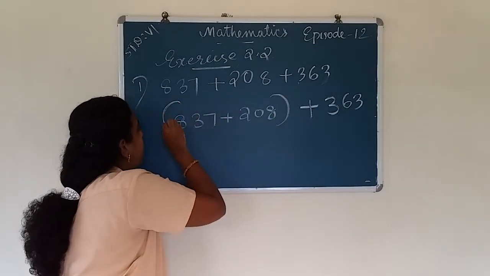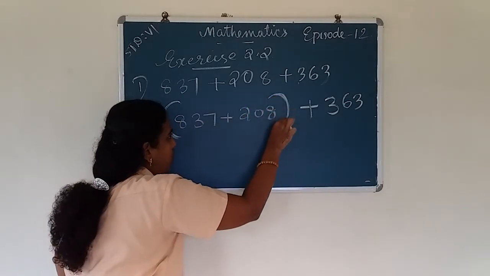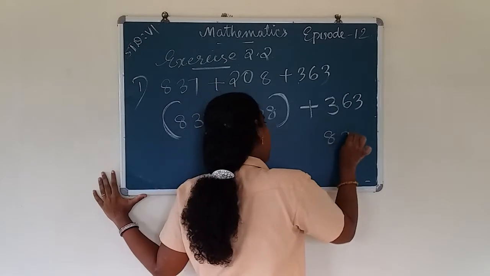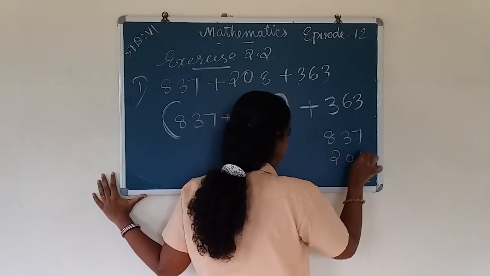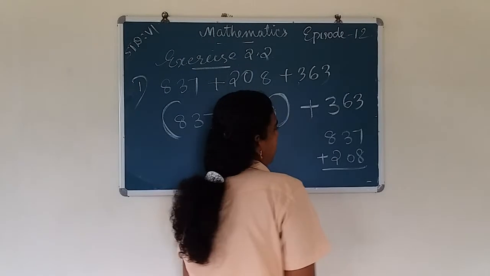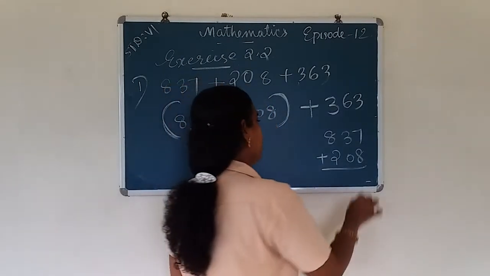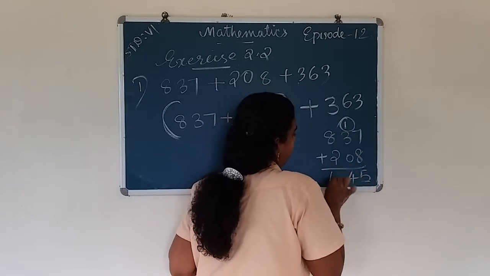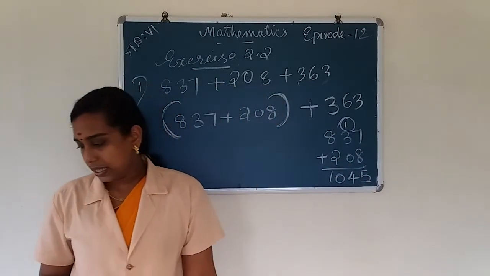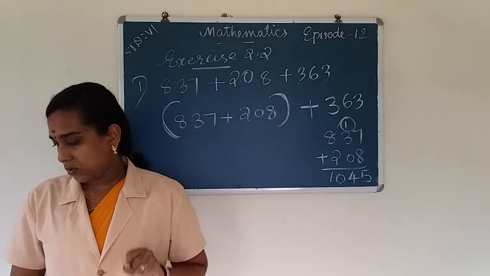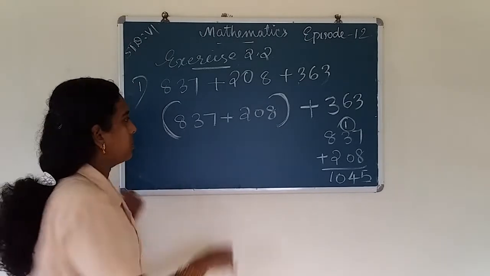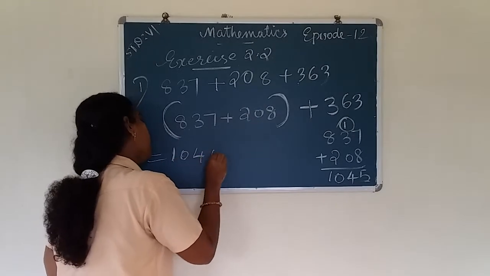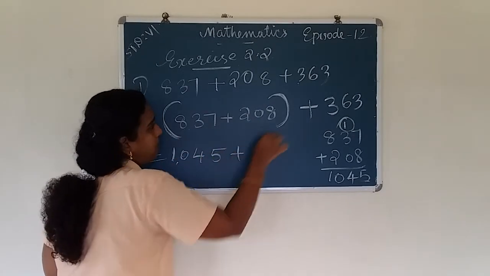First we take the sum of the numbers in the bracket, 837 plus 208. 8 plus 7, 15, remainder 1, 3 plus 1, 4, 8 plus 2, 10. So we get 1045.